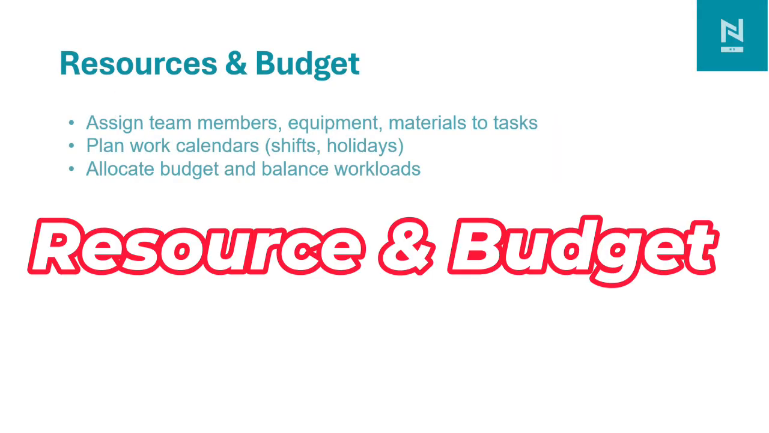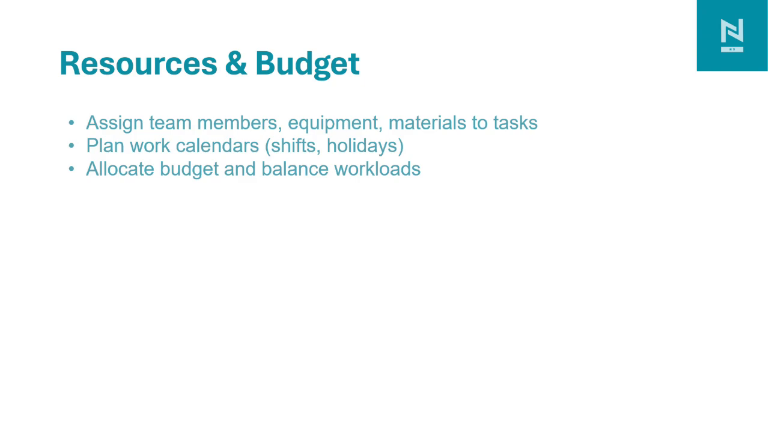The third aspect is resource and budget planning. This includes assigning labor, equipment, and material. For example, we assign engineers, contractors, and labor to different tasks, and plan work schedules, shifts, and holidays. So we need to plan the schedule according to the calendar, like there may be holidays, Christmas break. We need to plan the resources accordingly, allocate budget, and balance workload. We also need to maintain health and safety regulations in the project, so no resources are overloaded. So proper planning helps avoid cost overrun and resource conflict in the project.